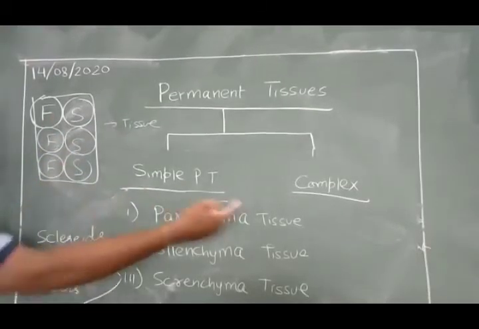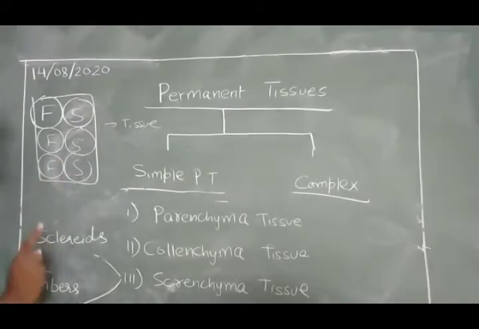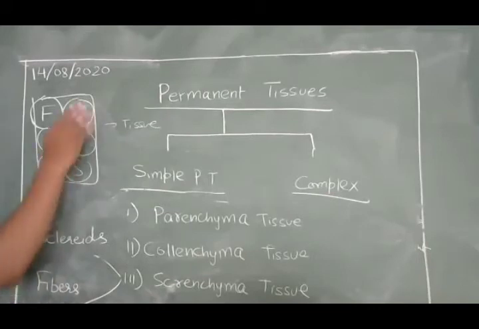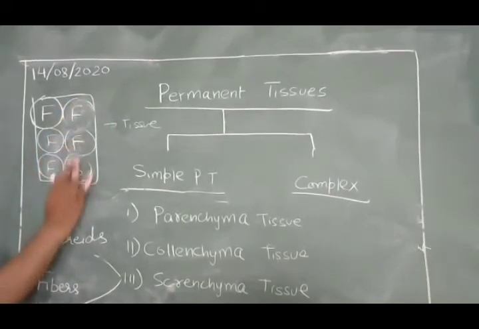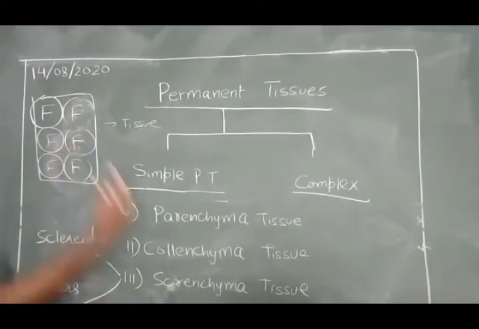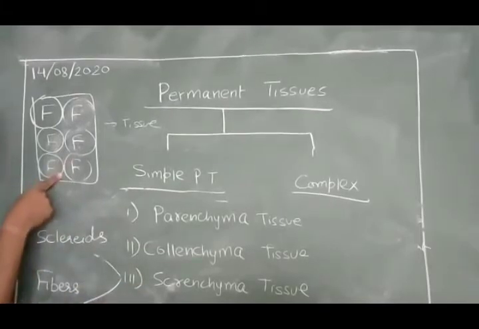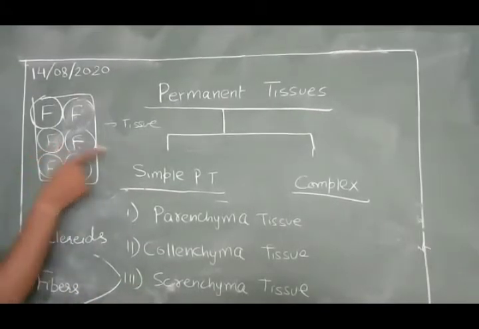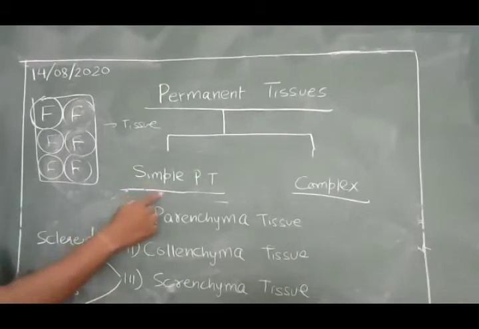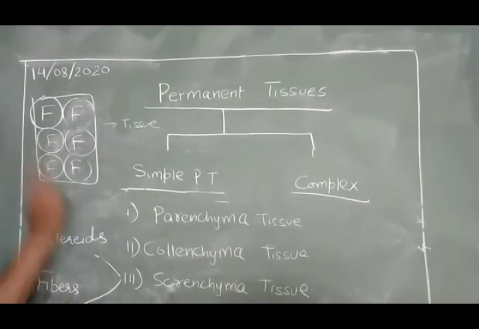But it will be a complex tissue because there are more than one type of cells. So it never exists that fibers and sclerites work together as a unit. Whether there will be a group of fibers only, if there are only fibers, that is the fiber type of sclerenchyma. It is also sclerenchyma tissue, but fiber type. So it will be called a fiber permanent tissue, and it is a simple permanent tissue because all the cells in a tissue are only fibers.